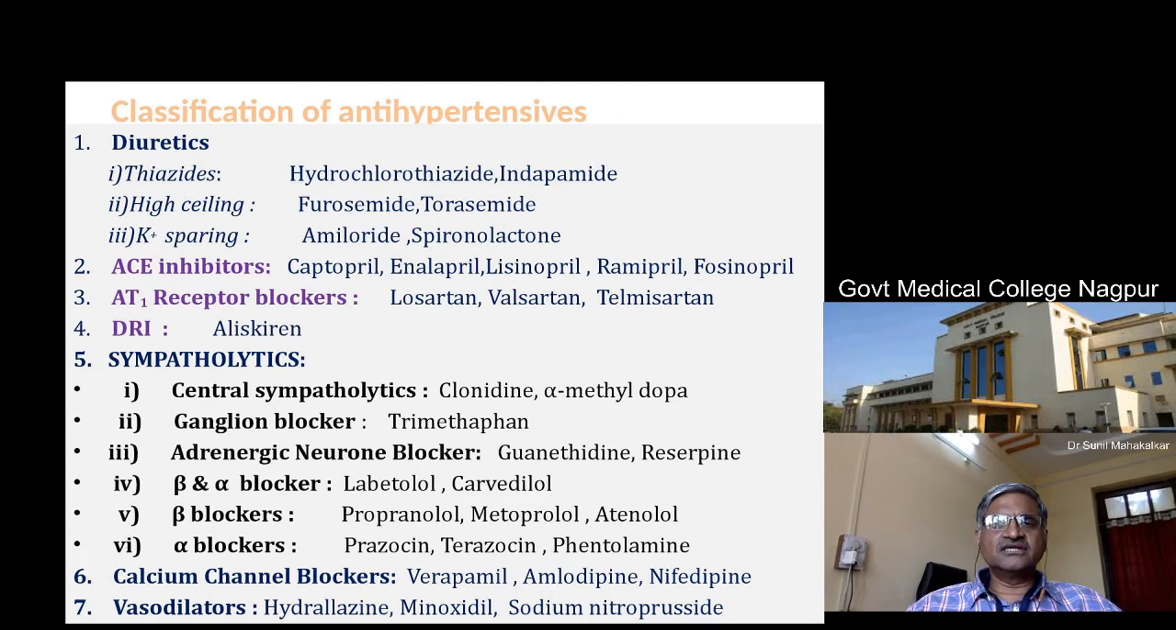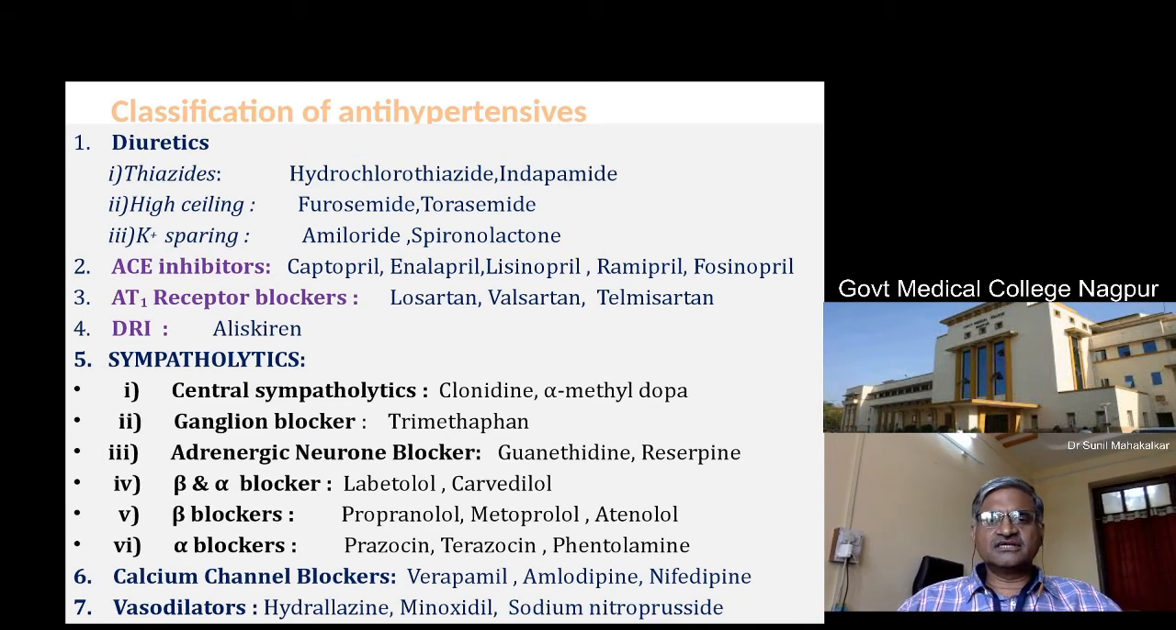They act on the central mechanisms like in the thalamus and hypothalamus. And then ganglion blockers, they block the ganglia to block the sympathetic transmission, and that is how they reduce the blood pressure. Then the adrenergic neuron blocker. Then more popular ones, they are the beta and alpha blockers like labetalol, carvedilol.